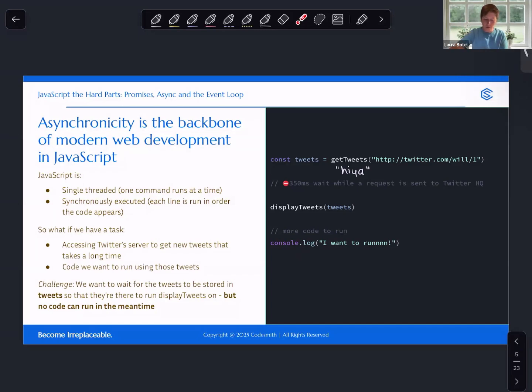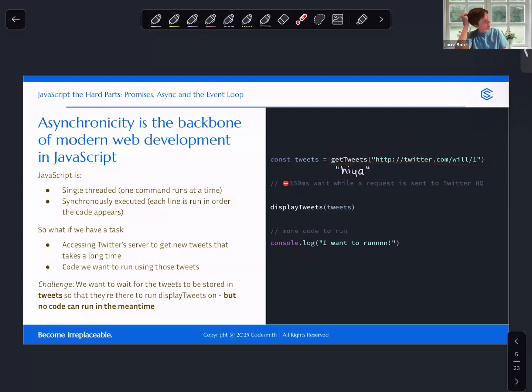So in this case, when we are invoking getTweets and we're sending a request to a server, to a computer that Twitter manages, this is going to take some time. There's going to be some latency involved in this. In our example, we're saying that it's going to take 350 milliseconds of wait time to get this evaluated result from this function invocation.